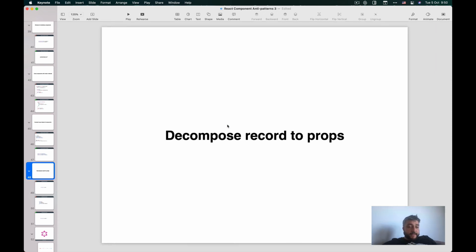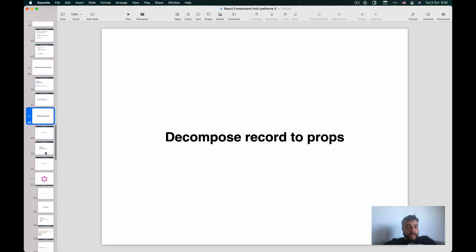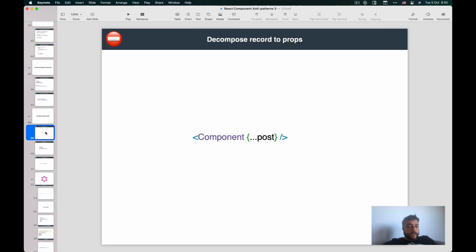Another anti-pattern I have noticed people using is decomposing record to props. This was also very popular, where we have a component and then we decompose some entity object into it. And decomposing is a bit dangerous because if we change the entity object, we actually don't know what's used in this component.